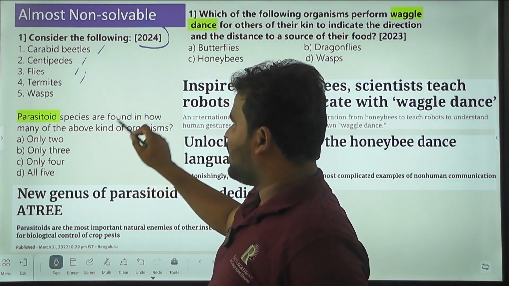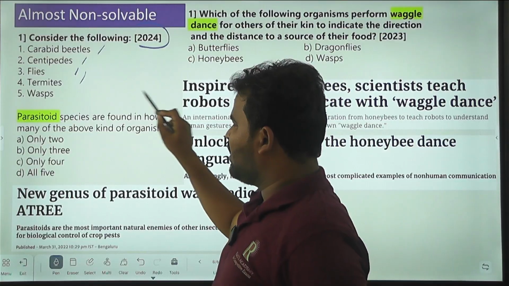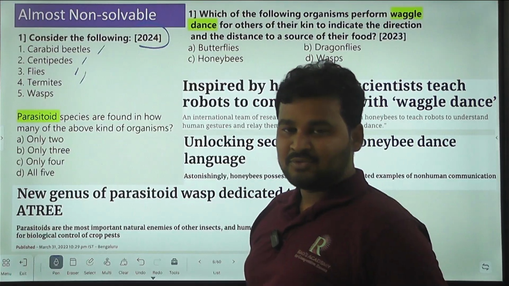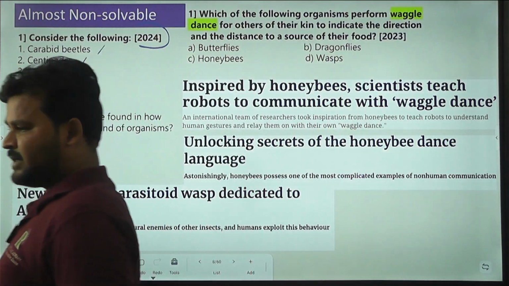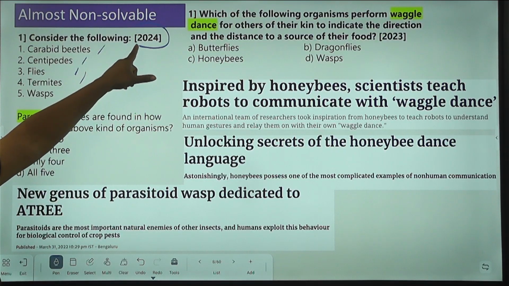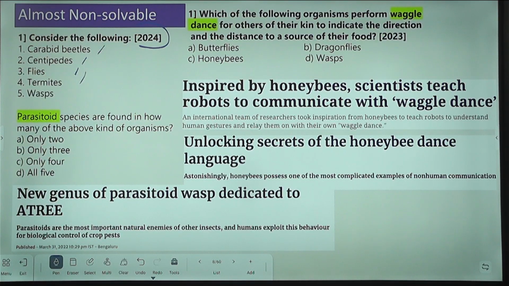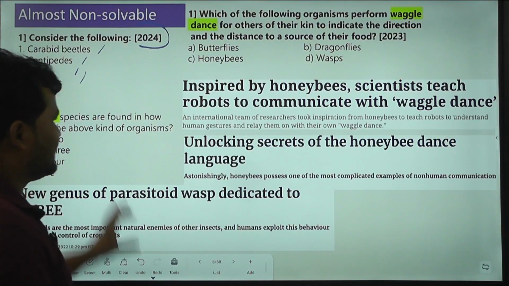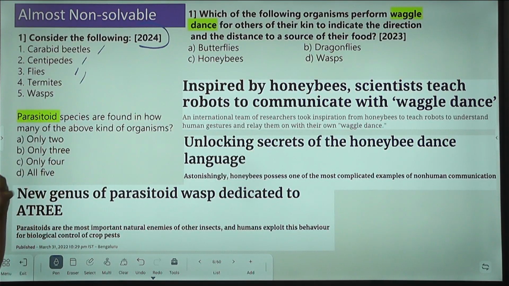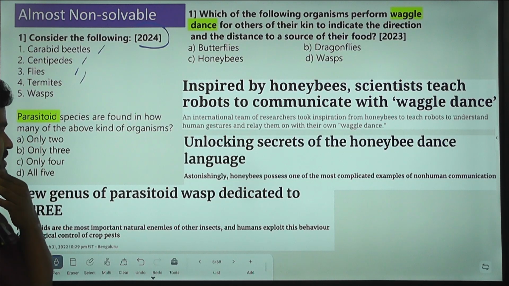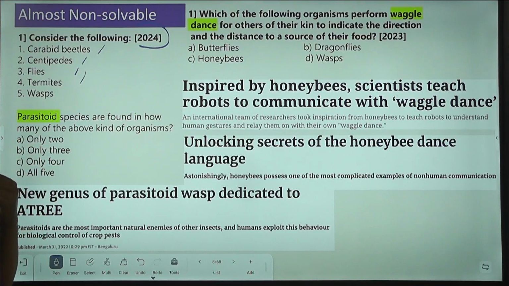Parasitoid species are found in how many of the above kinds of organisms? Why did UPSC ask this question in 2024? Because it was in the news. But in general, with common sense, we cannot answer these questions.